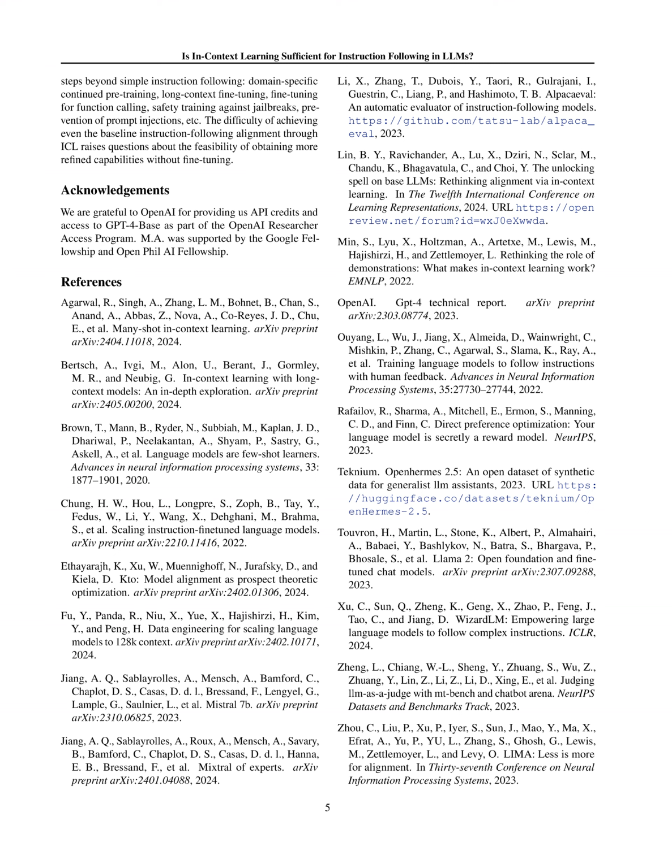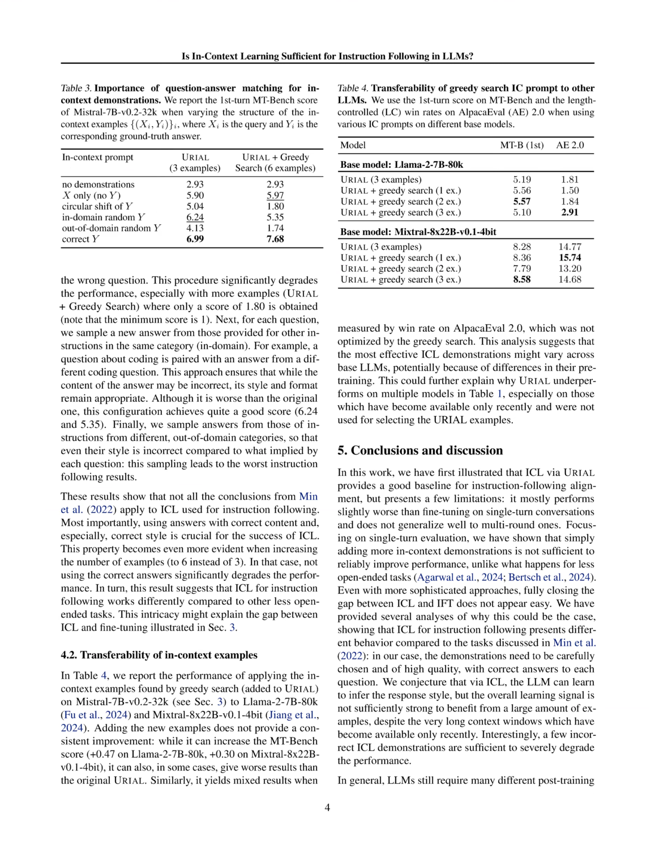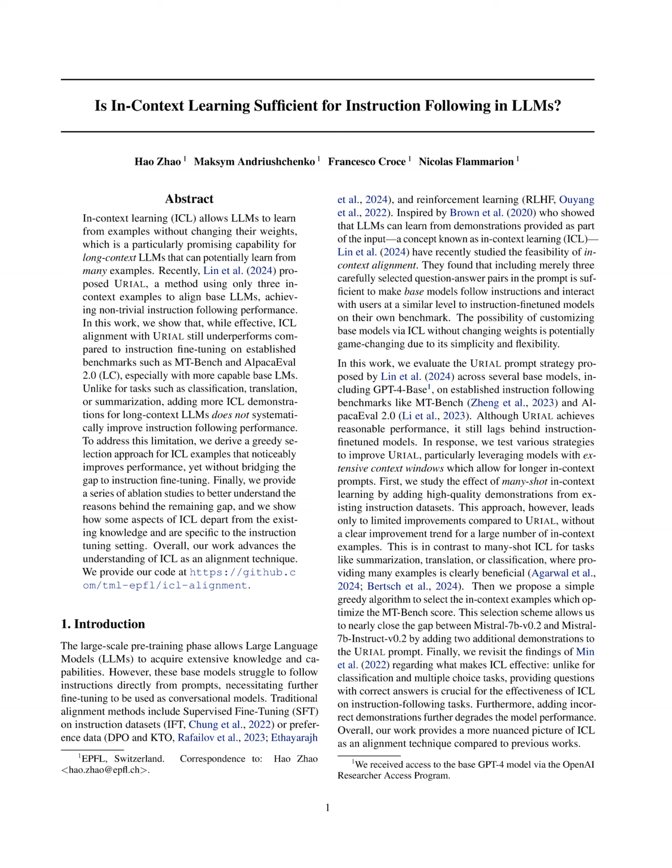However, when applied to Mixtral 8x22B v0.1 4-bit, the results are not consistent, with some cases showing worse performance than the original URIAL. This suggests that the effectiveness of the in-context examples may vary across different base LLMs, potentially due to differences in their pre-training. The analysis implies that while the in-context examples found by the greedy search can have a positive impact on certain models, their transferability to all base LLMs may not be guaranteed, highlighting the importance of considering model-specific characteristics when utilizing in-context examples for alignment purposes.